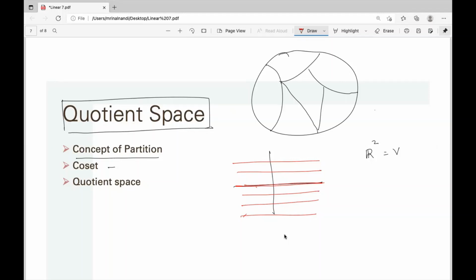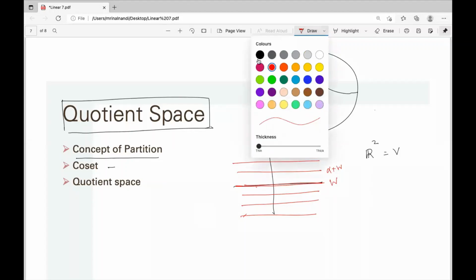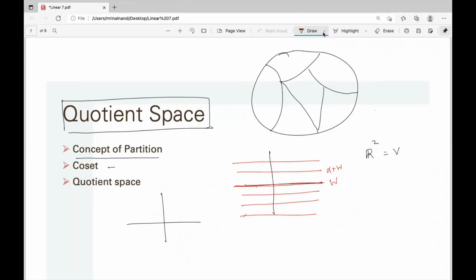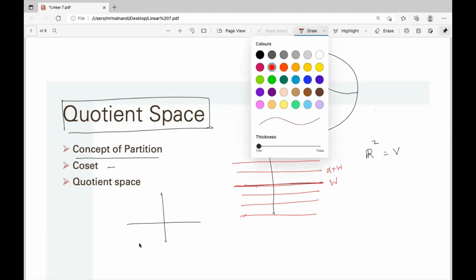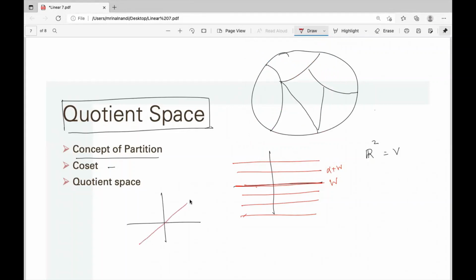And these are called cosets. In W, this is alpha plus W. A coset is actually flat. Similarly, you can take a partition in another way also. Take any other line passing through the origin, take W1, and take the parallel lines, which are the cosets.